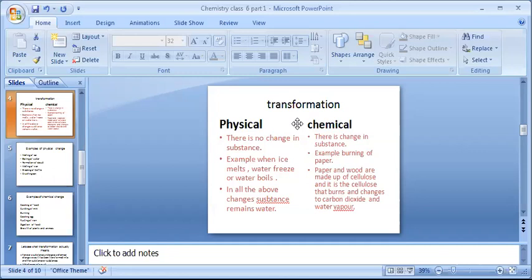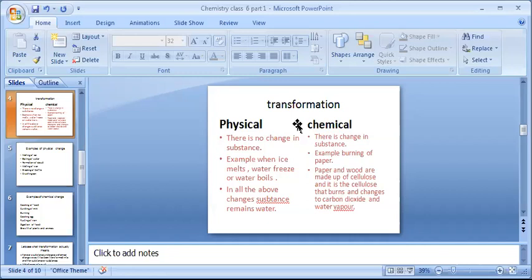So we are seeing here that paper gets changed into something new, the new substances being water vapor and carbon dioxide. Hence it is a chemical transformation, because there is a change. The paper has changed to carbon dioxide and water vapor. Next, same kind of example: if you burn anything in air, for example wood, then it will always give out carbon dioxide and water vapor.